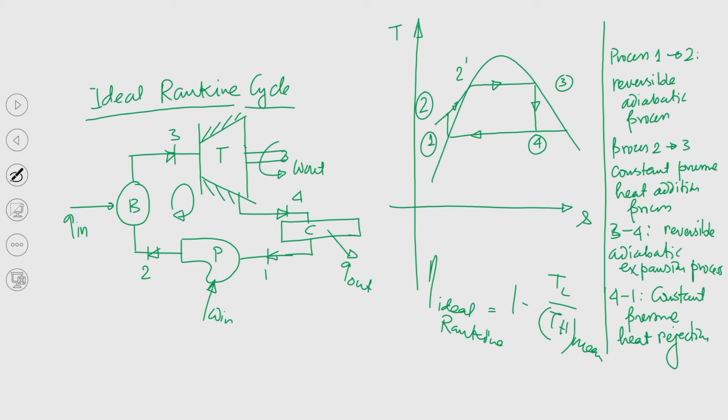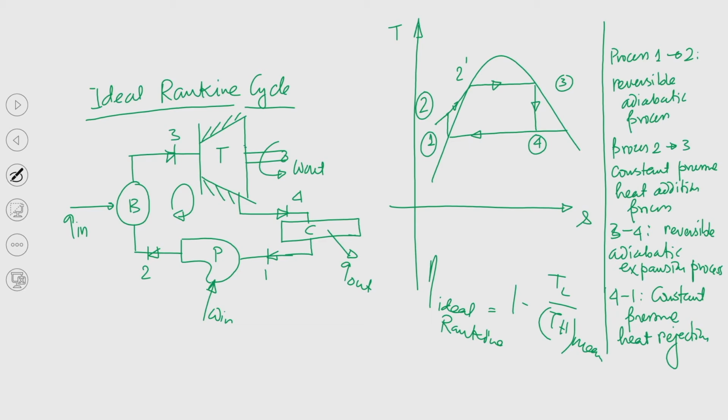So, the problem associated with partial condensation, the problem associated with the high work input of compressing a two phase mixture, as was the case in the ideal Carnot cycle, is not here. But you can see the process 3 to 4 is again a reversible adiabatic expansion process. All these processes are internally reversible, and that is why you can call it the ideal Rankine cycle.